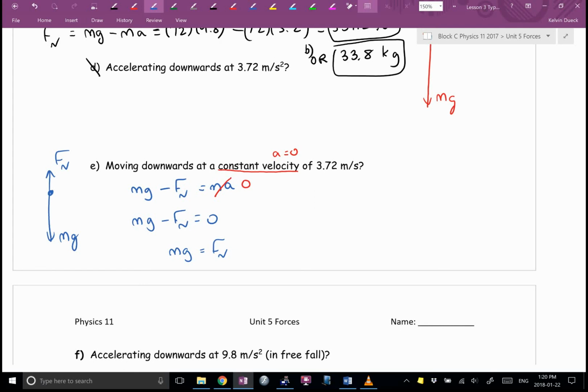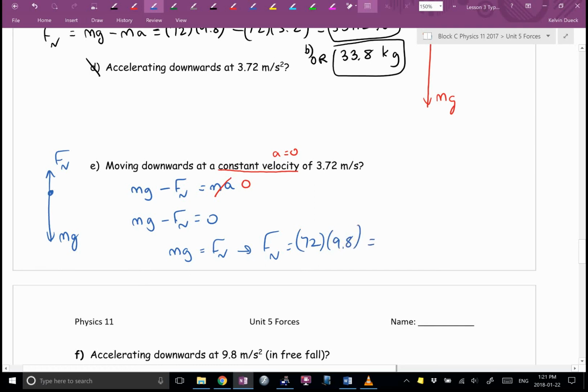This goes back to Isaac Newton. This is why he said there is no experiment you can do in the universe to tell whether you're at rest or moving at a constant speed. We can detect acceleration, but we can't detect velocity. Fn is going to be mass 72 times 9.8.